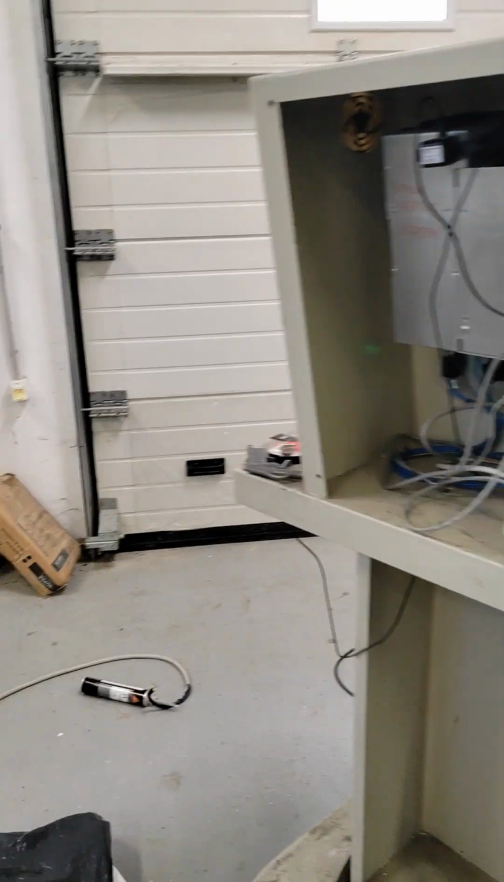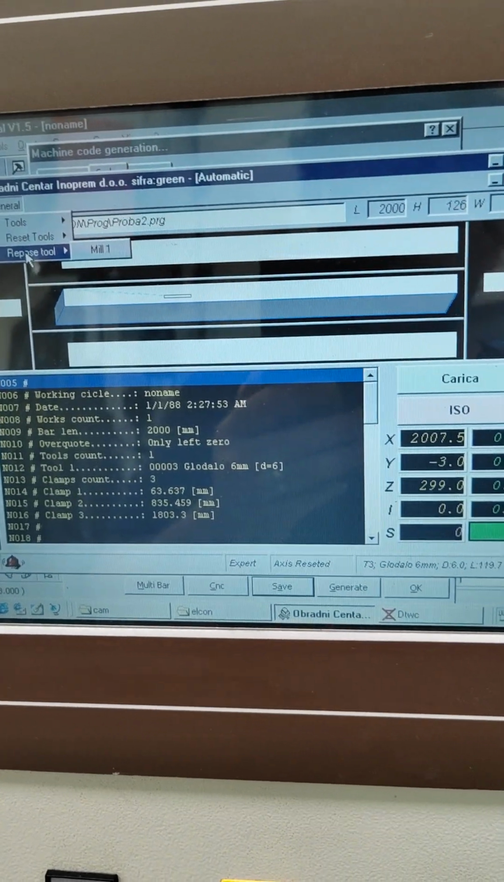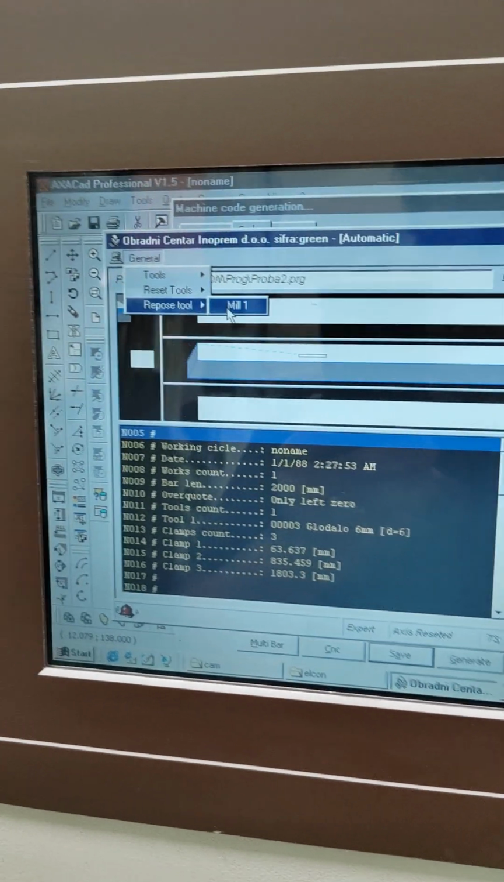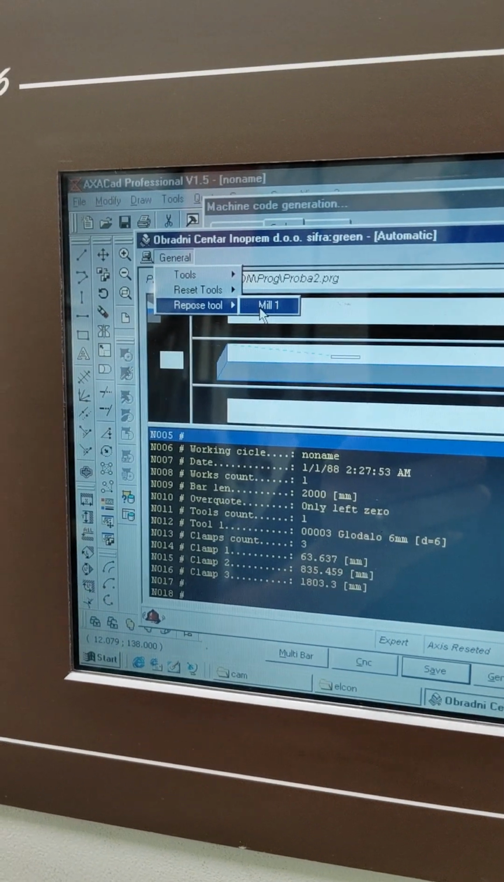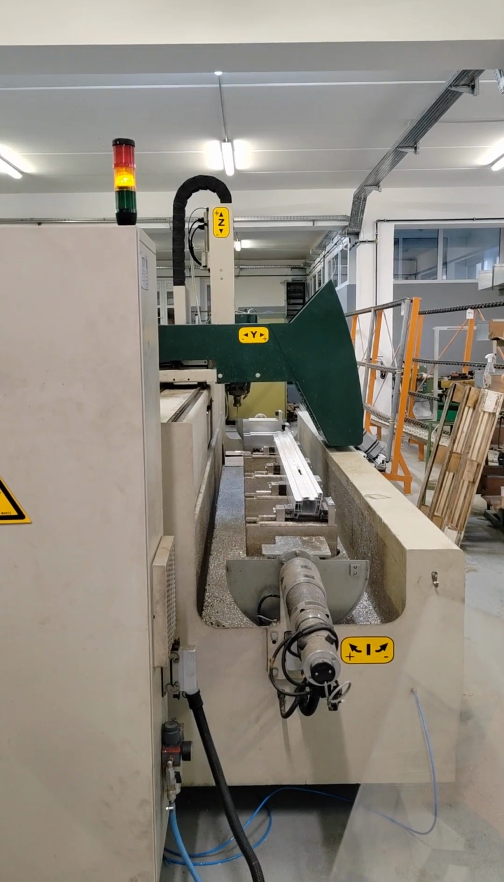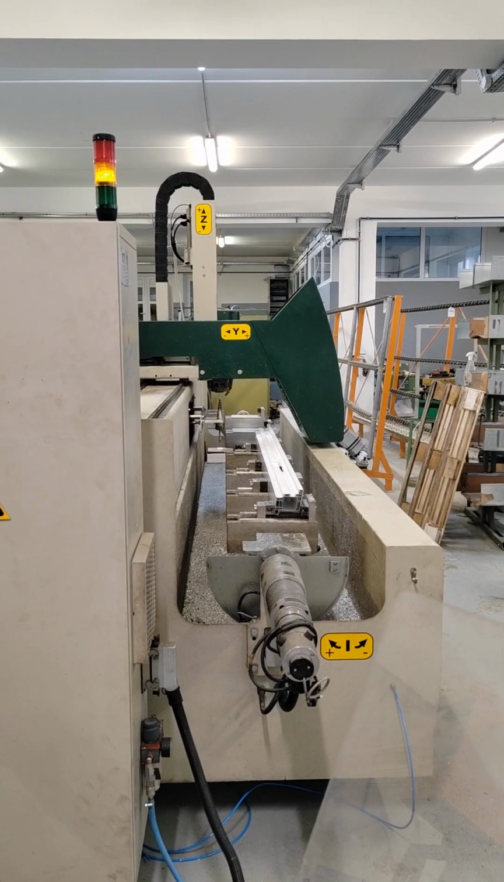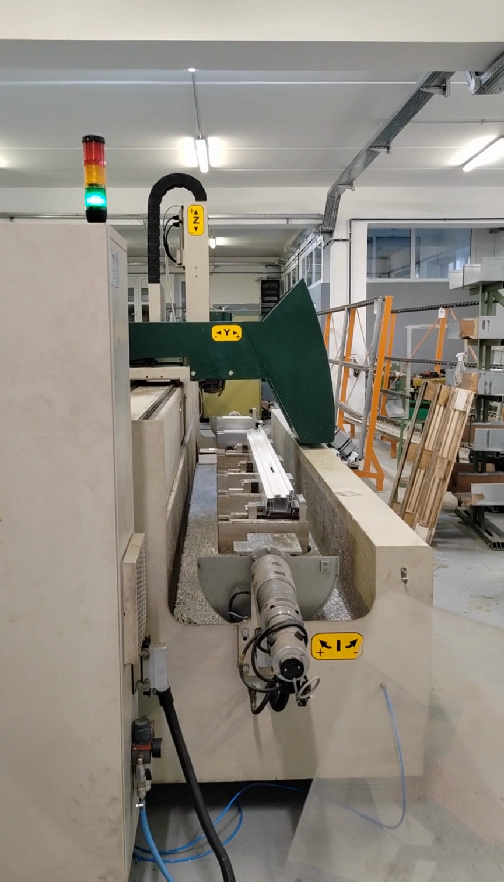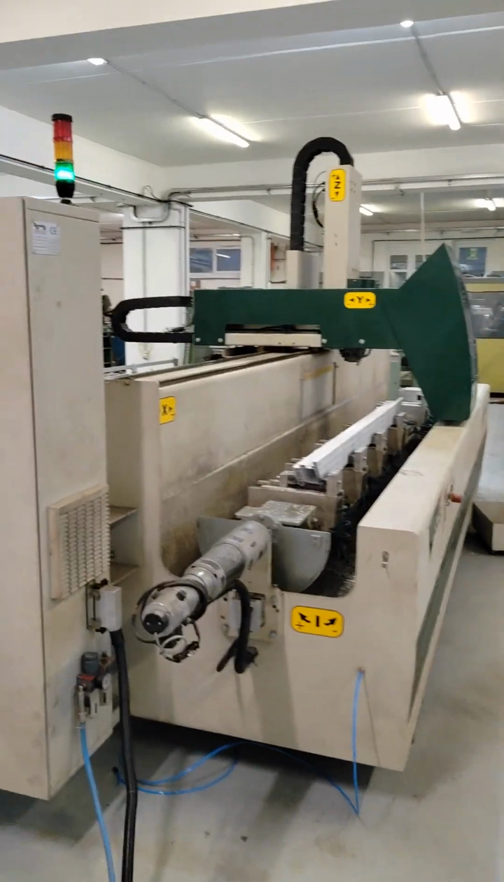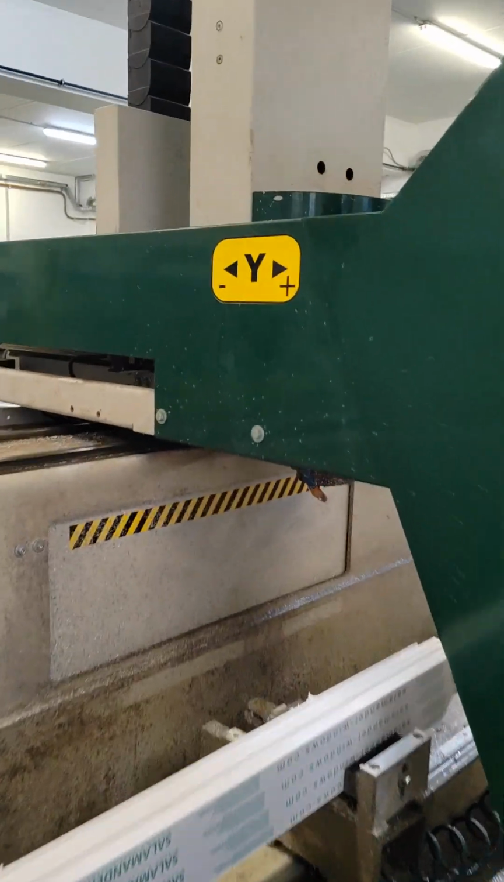The spindle is not sharp. It came with the machine. We will need to replace it. But this is it. Now we can send the tool home to its repository by clicking this button. And this is it. GreenMac Versus Machining Center with AXACAD Professional 1.5 software.